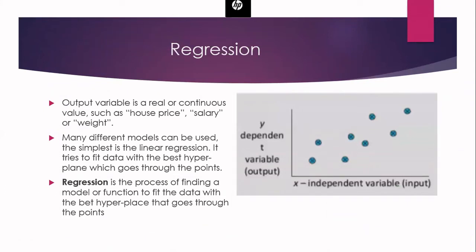Now let us see what is regression. Now you know that classification means we are going to predict discrete values in the output. That is nothing but discrete labels we are going to predict. But regression is not going to be associated with discrete values. So whenever your output variable is a real variable or continuous variable, then we will say that we are going to use the technique of regression to predict it.